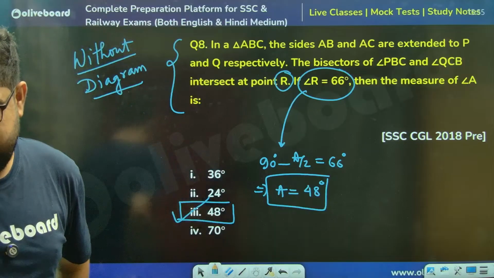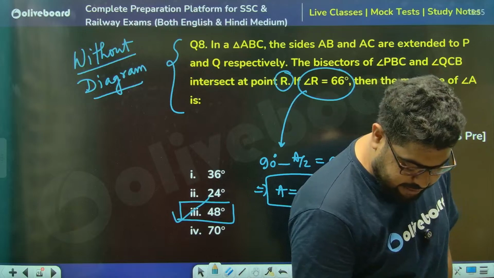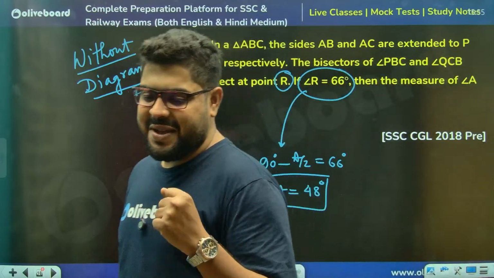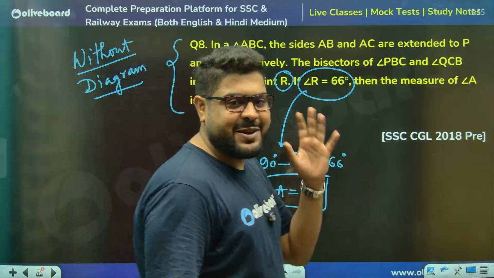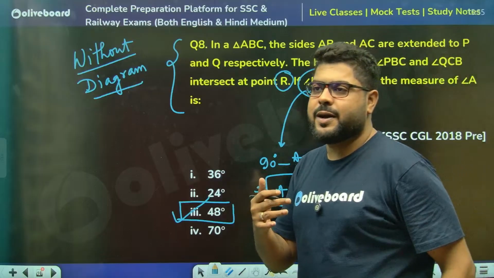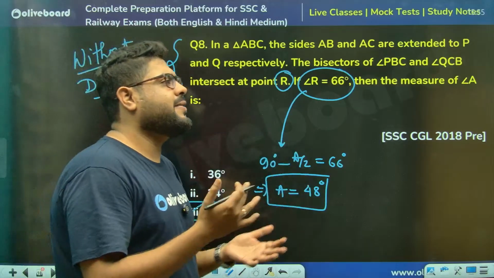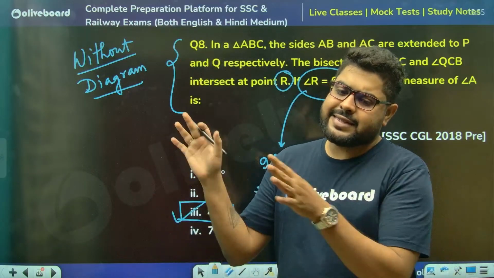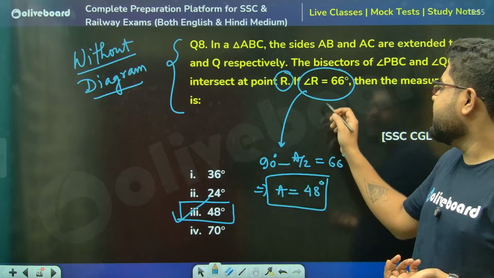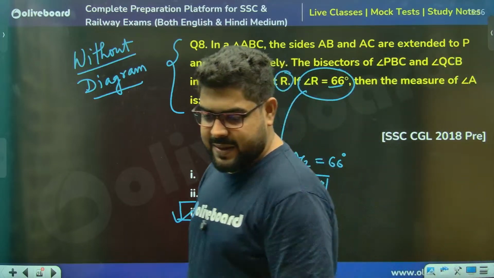Just try to think. We always say we need the courage to do something daring today. In the first few questions you will not have that confidence, but with practice, when you see you're getting questions right, two or four questions like this will be done in 10 seconds. If I get this question, it's 10 seconds. I'll not draw, I'll not do anything. This is equal to 90 minus A by 2, because it is the excenter. Done.